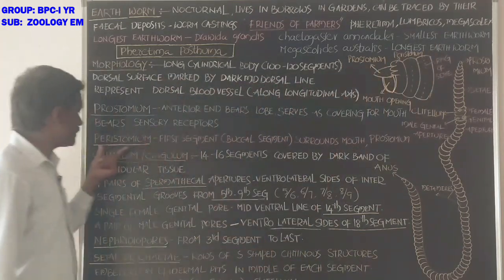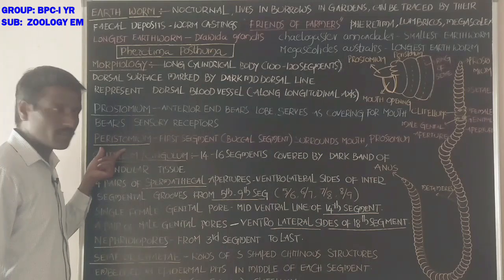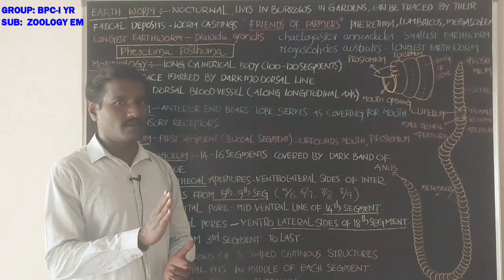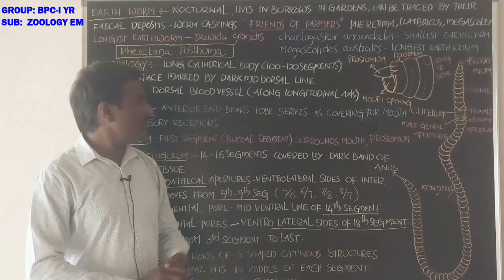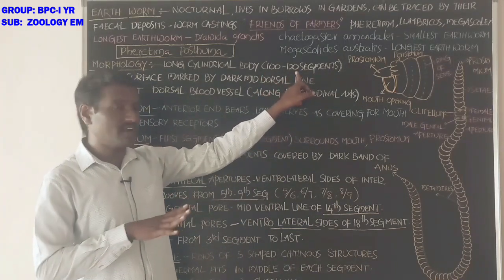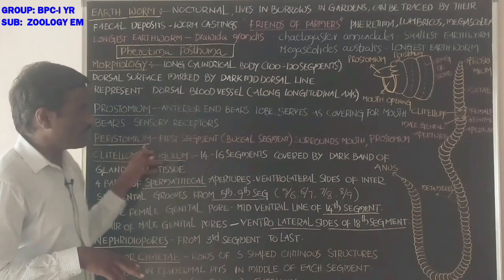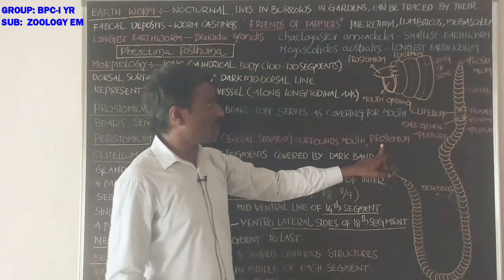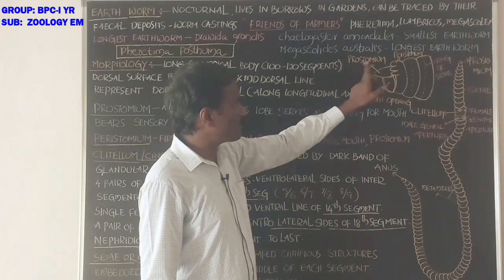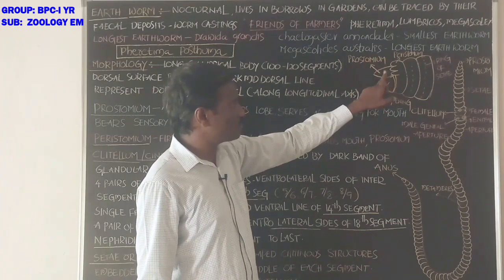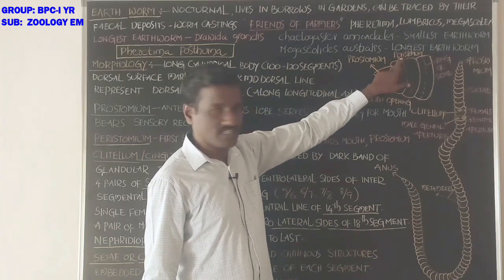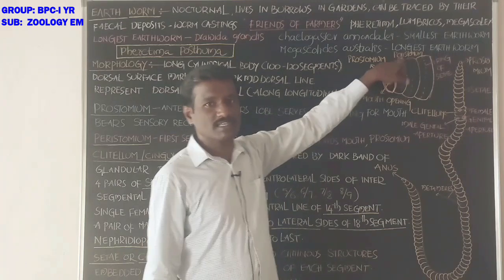Okay. Next, peristomium. What about the peristomium? It is the first segment of the body, the first segment among the 100 to 120 segments of the earthworm. Which one is the first segment? The buccal segment is considered as the peristomium, which surrounds the mouth and the prostomium. The mouth is surrounded by the peristomium. It is the first segment in the body, also called the buccal segment.